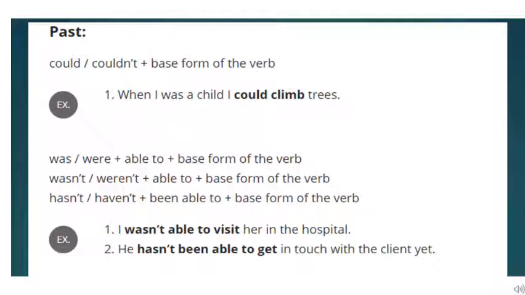Children, when we were discussing slide number 3, we studied about ability. Can, could and be able to. Can, which expresses a present ability. Could, that expresses a past ability. Now that ability, that potential could be positive or negative, children, right? Somebody has the capacity and somebody does not have the potential or does not have the capacity. So can and could are auxiliary modals, whereas be able to is a modal phrase.